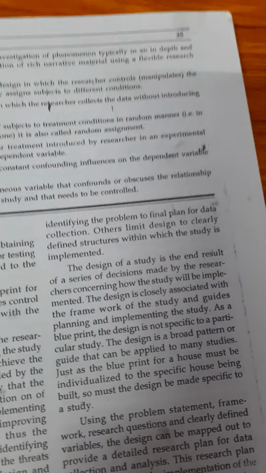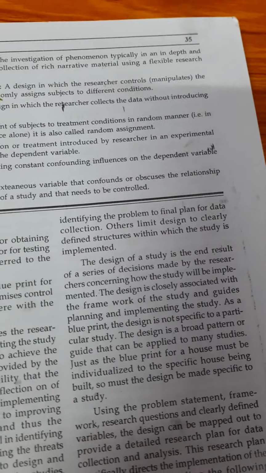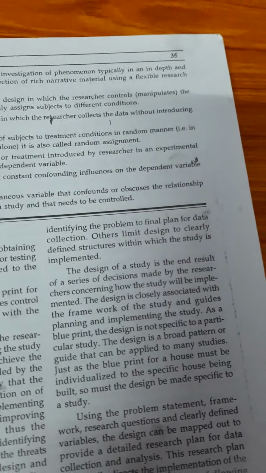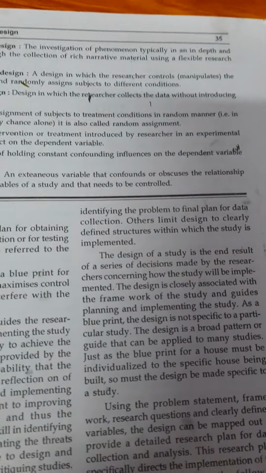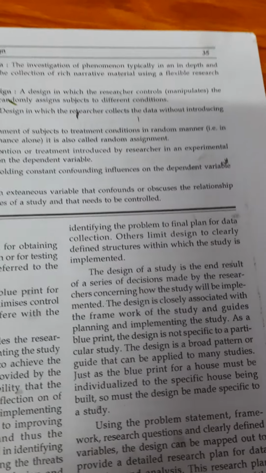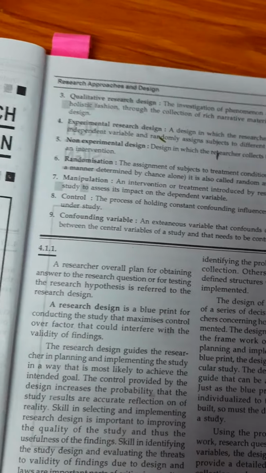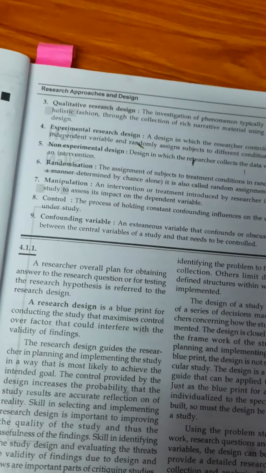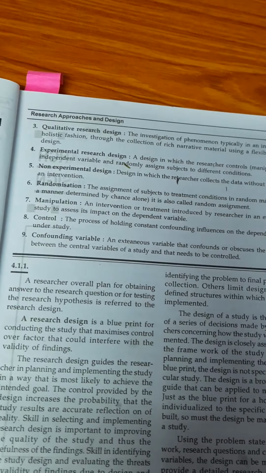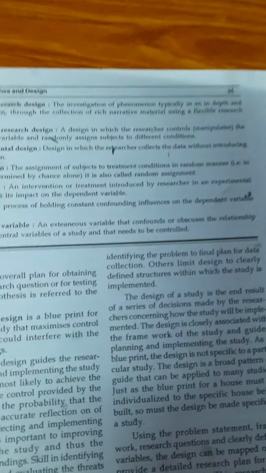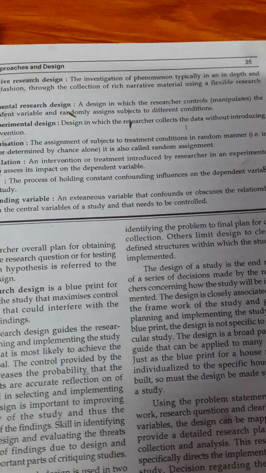Manipulation I have already mentioned in the experimental design. In manipulation, one group is the control group. In that group, what we are doing is the process of holding constant the confounding influences on the dependent variables under study.